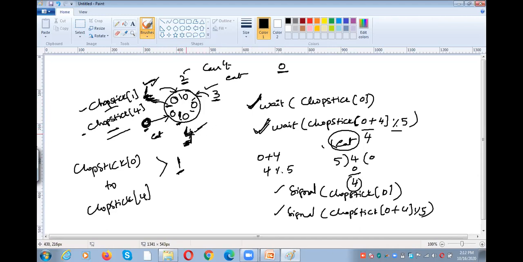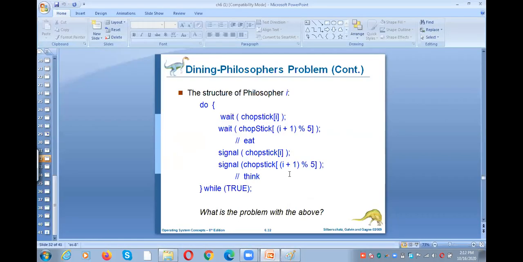If the fourth philosopher is willing to take the food, what does he have to do? He needs to perform the wait operation on chopstick 0 and chopstick 3. If he is able to perform the wait operation, he can eat, right? Likewise, each and every philosopher has to perform the wait operation on the remaining two neighbor chopsticks. Okay, if he is able to perform the wait operation, then he can successfully eat and perform the signal operation. That is the thing.